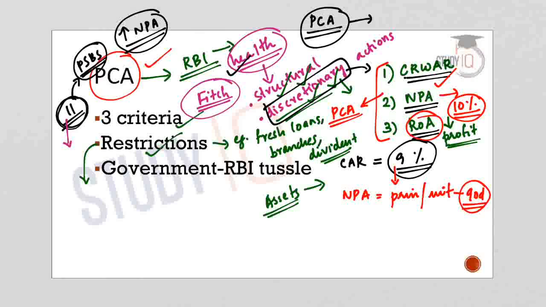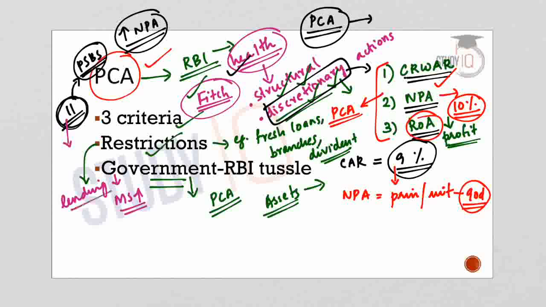So it was praised by many of the rating agencies, but the government criticized RBI for putting stricter regulations under the PCA framework. The government actually asked the RBI to relax the PCA norms in order to ensure more sanction of credit by the PSUs in order to increase the money supply. When PCA or prompt corrective action is triggered, it means that the lending activities of the banks will come down. So lesser credit can be availed from such banks. That will impact the money supply in the economy.